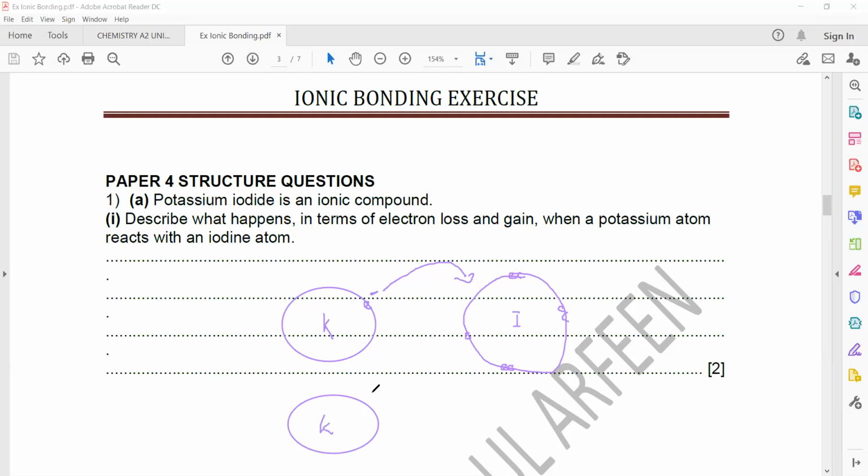It will be positively charged, and iodine becomes iodide, which gains an electron. So as it gains an electron, what will be the charge? The charge will be negative, and the attraction between the positive and negative charges will form an ionic bond. So the explanation here: